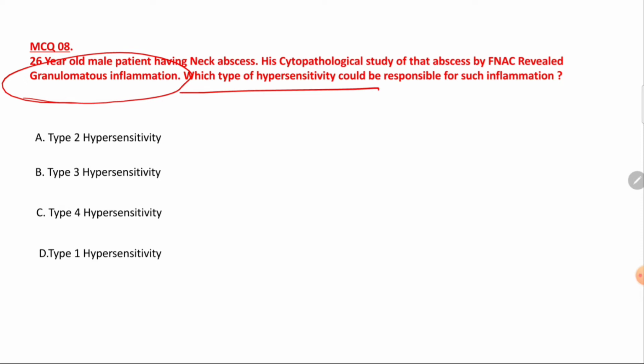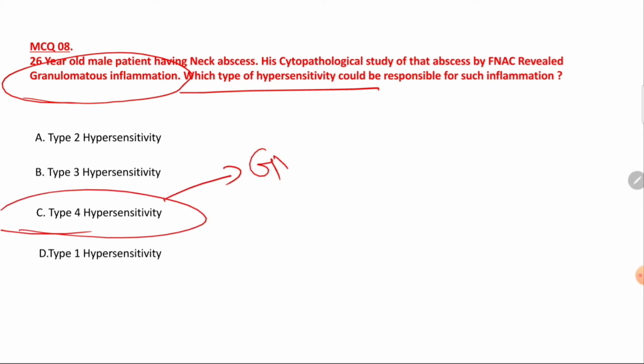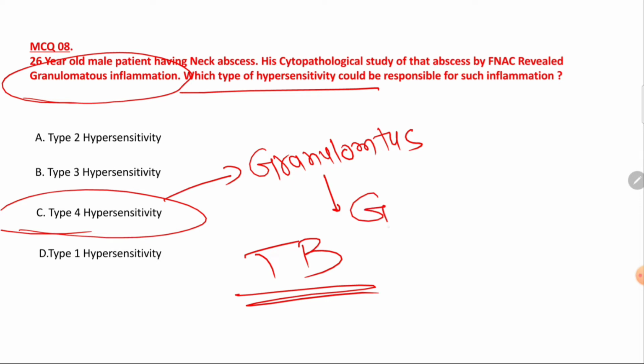The universal example of granulomatous inflammation is type 4 hypersensitivity. Type 4 hypersensitivity classically shows granulomatous inflammation. The most common example is tuberculosis, in which granuloma is seen. This granuloma consists of caseous necrosis, epithelioid cells, giant cells, fibroblasts, and lymphocytes, right?